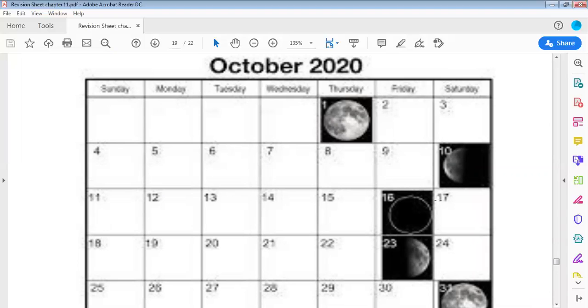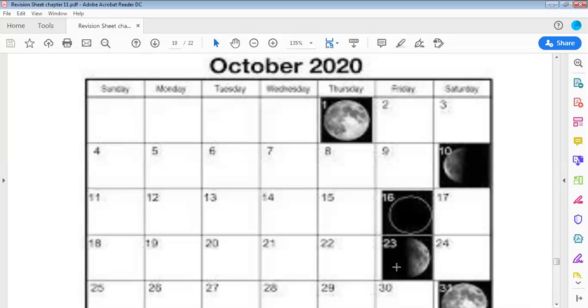Then on the half of the month of October, on the 16th of October, it will be a full moon. You will see it on the 16th, on Friday, reflecting the light of the sun.